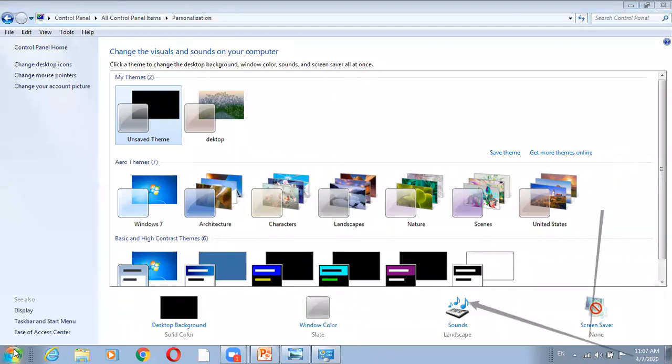From this gallery you can choose and change the wallpaper and the screensaver. Look, here they are showing the desktop background. They are telling me it is now solid black color. For the screensaver, you can see this cross sign, which means I don't have any kind of screensaver. So first we will choose the desktop background. We will click on the desktop background.